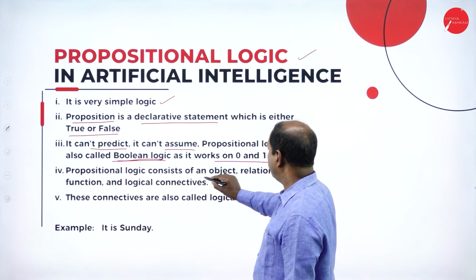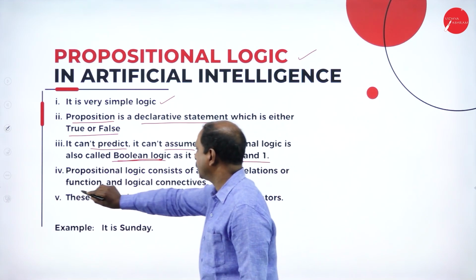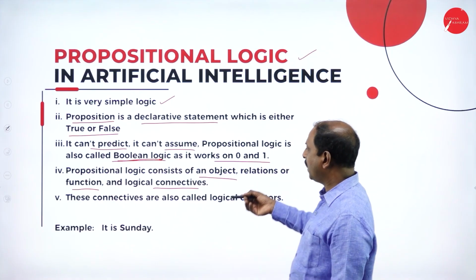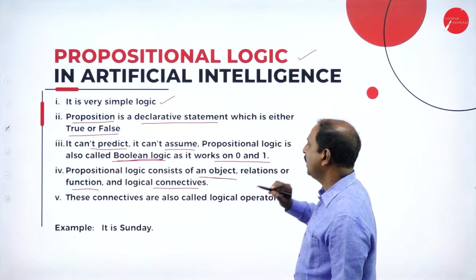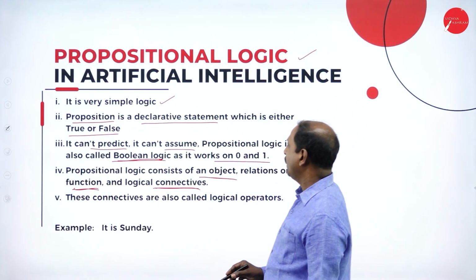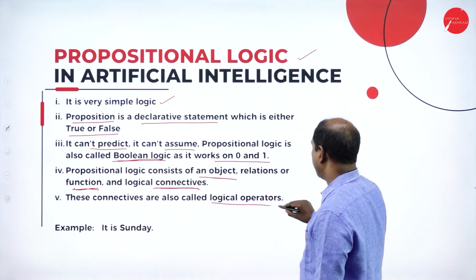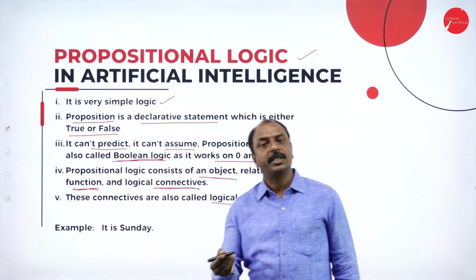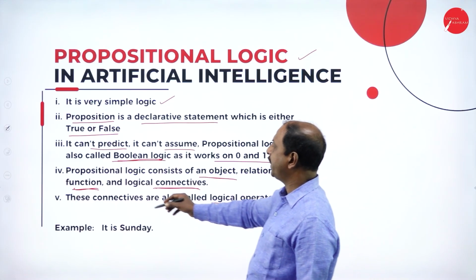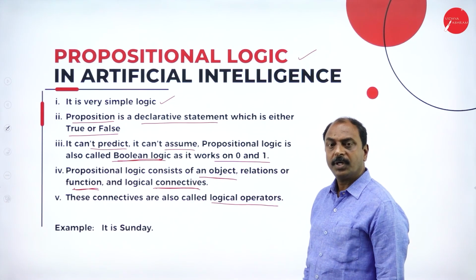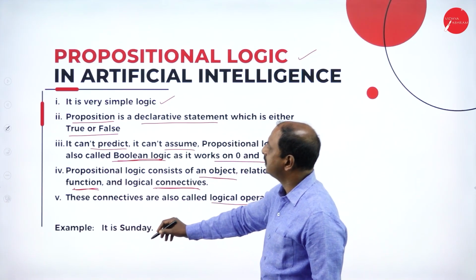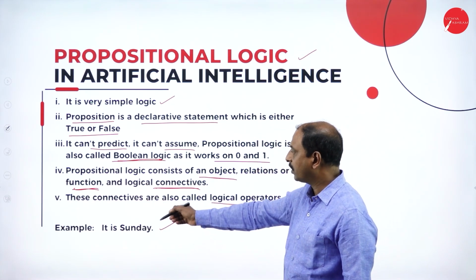It consists of objects, relations or functions, and logical connectives. So there are three components here: the object, the function, and the connectors or connectivity. These are called logical operators, which means they operate on different types of propositions. Now look at the example. It is Sunday. It is a simple statement, a simple proposition. It is an example of a proposition.